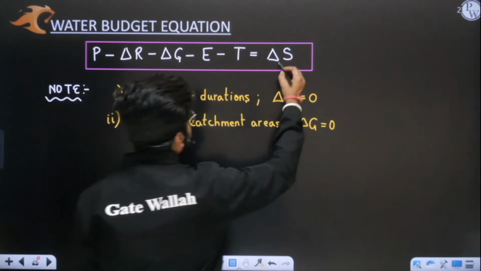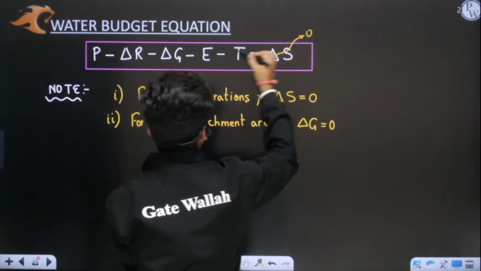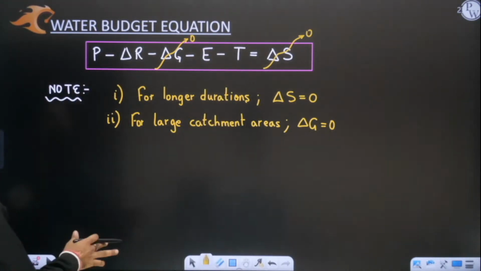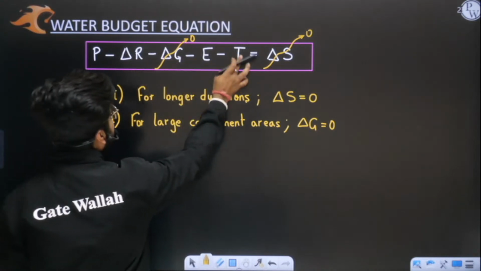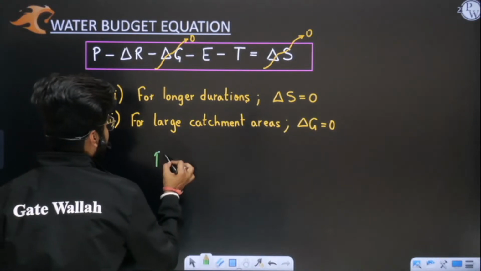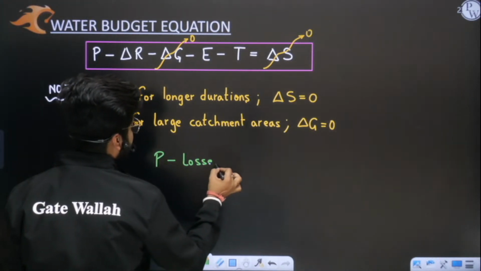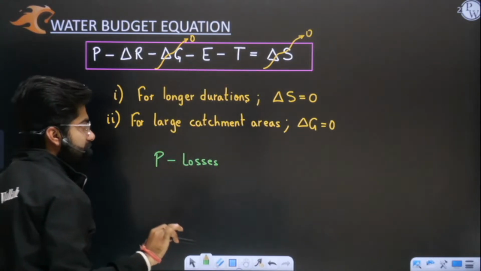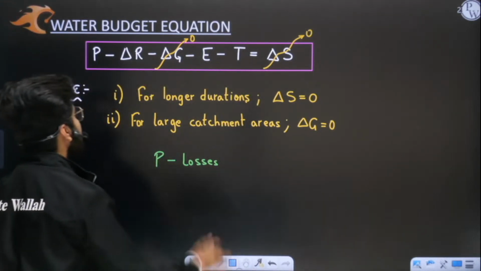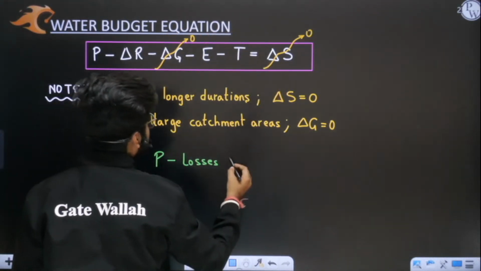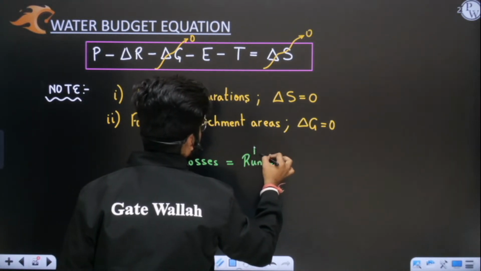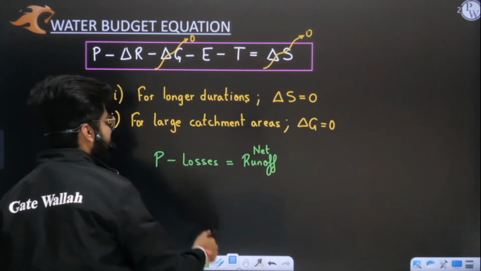So if I'm making this 0, and this 0, what are we left with? We are only left with two terms: precipitation minus losses. Let me write here. Precipitation minus losses, be it evaporation loss, be it transpiration loss. Some losses we have not considered, like depression storage. So precipitation minus loss is equal to runoff, delta R, the net runoff. So this is your final simplified equation.